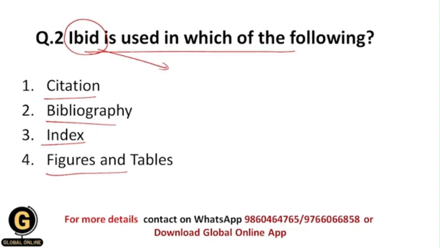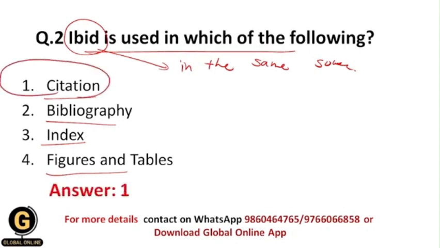The full form of IBID is in the same source, and it is used to save space in textual references to a quoted work which has been mentioned in a previous reference. All of you understood, and that's why IBID is used in citation. As I have told you earlier in question 1, citation means you are referring to a particular article.